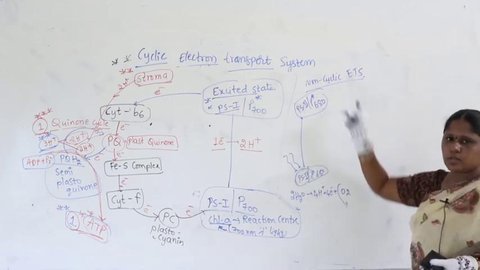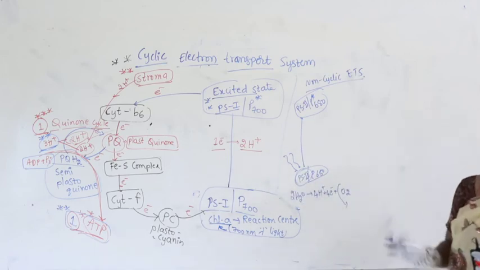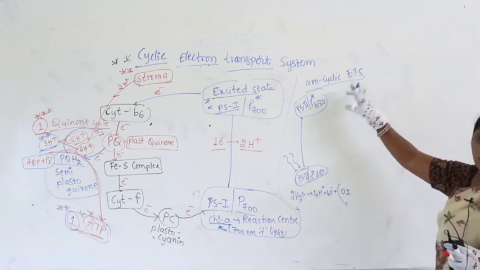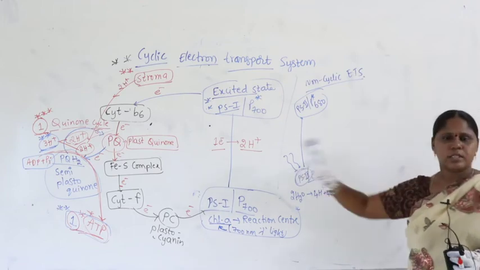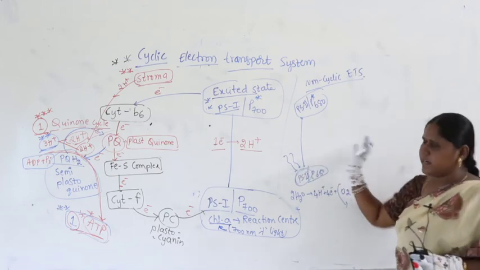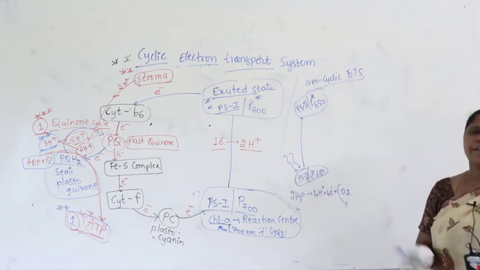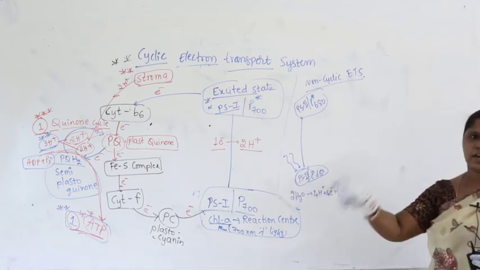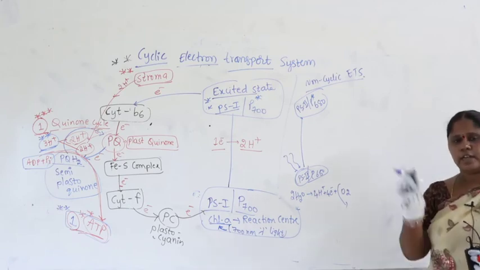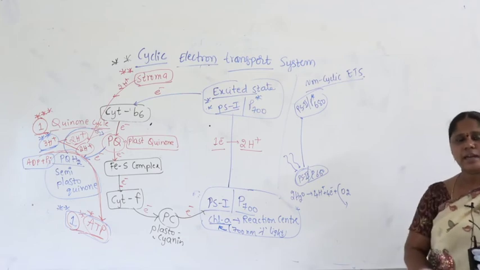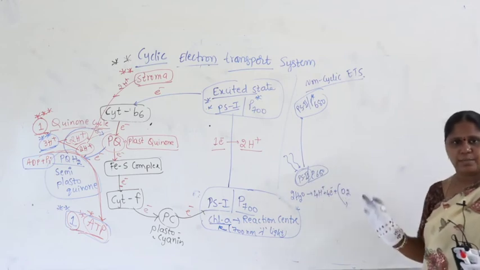non-cyclic electron transport system, guys, I am just giving you, besides cyclic, once again quickly about non-cyclic. Why? Because sometimes non-cyclic gets converted back into cyclic. Now listen carefully, I am putting both the systems in front of you side by side. See the very clear differences, because immediately after this we are going to discuss very clearly the difference between cyclic and non-cyclic. At that time you should be able to tell me what the differences are between non-cyclic and cyclic. So I am just putting one beside the other. So let us have the comparison, right?